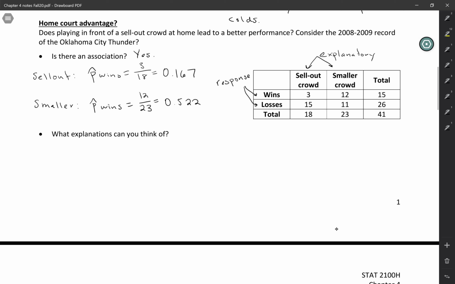So take a second here, pause the video, and think about what explanations there might be for this association. I can think of at least 3. See if you can come up with 3 explanations.